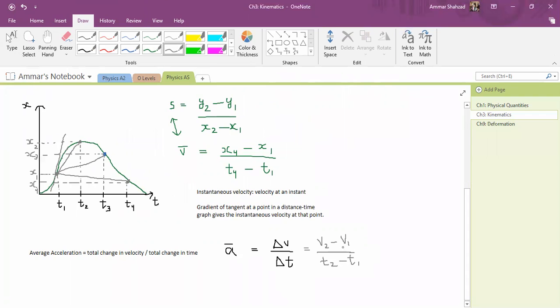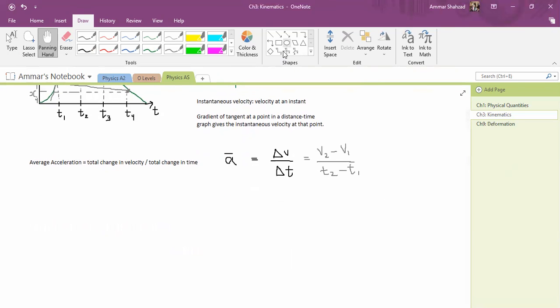Okay, so if you look at this formula, this is again the formula for gradient. So acceleration is basically the gradient of the speed time graph. Speed is on the y-axis, so this will be y2 minus y1, and t is on the x-axis, so this is basically the same y2 minus y1 over x2 minus x1 formula again. So this is average acceleration. Keep that in mind. So similarly, let me point out this similarity again here.